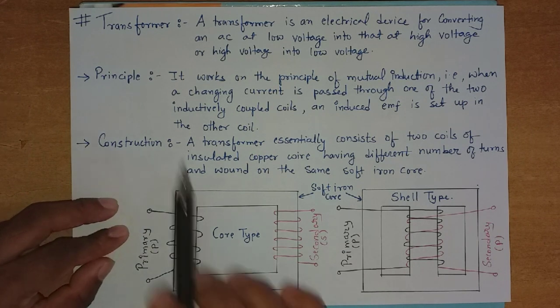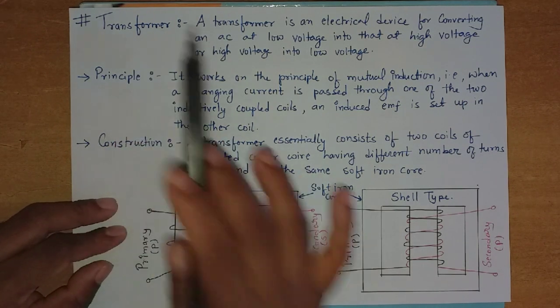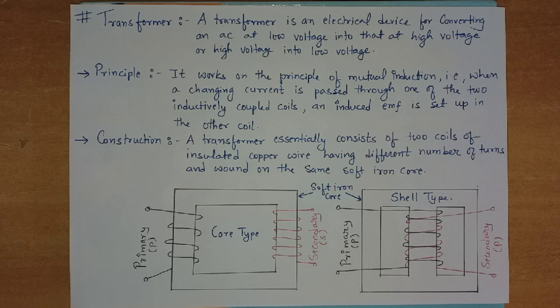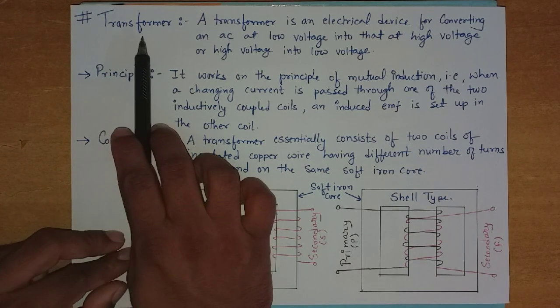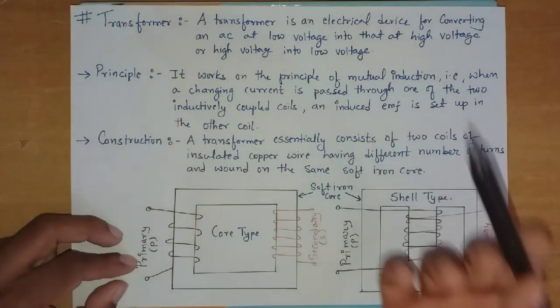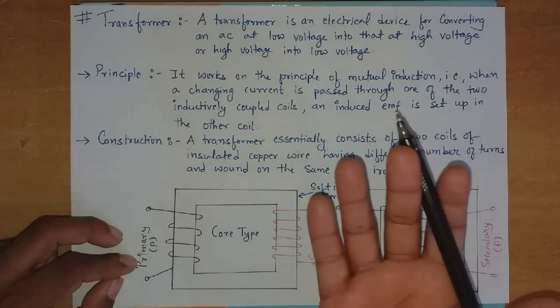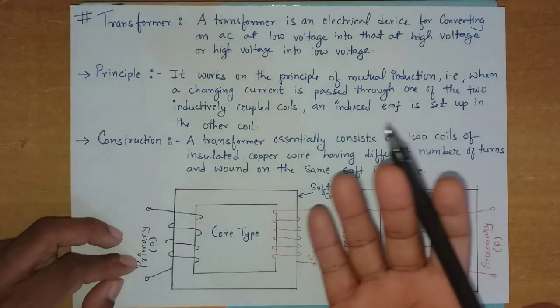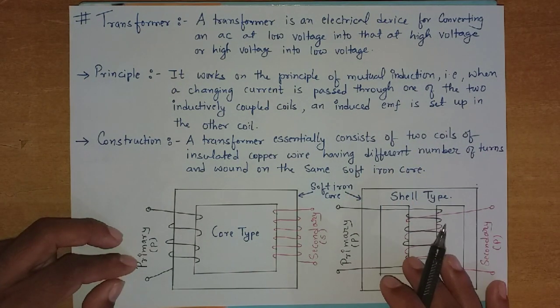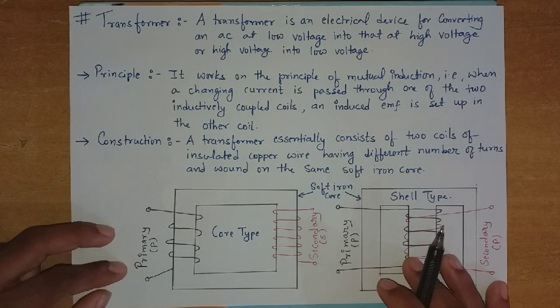Students, today our topic is transformer. Today the electrical energy to our household and industry is possible due to this device only, the transformer. We all know that electrical energy is produced at very remote areas which are very far from the city.